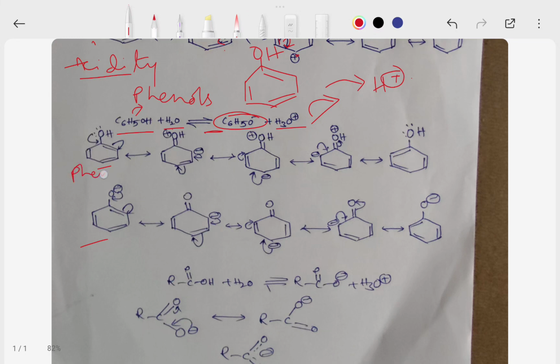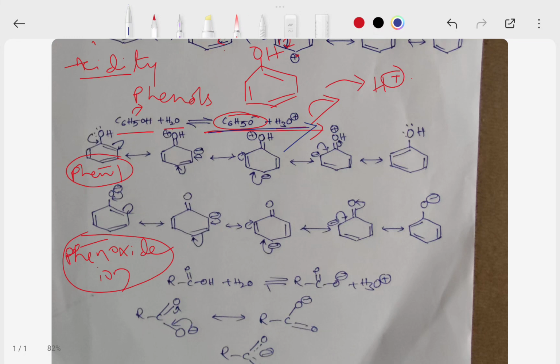Relative stabilities of phenol and phenoxide. This one is the phenoxide ion. This phenoxide ion is more stable when compared with phenols. Phenoxide ion is more stable than phenol based on resonance. That means hence the equilibrium lies towards the right side of the equation.